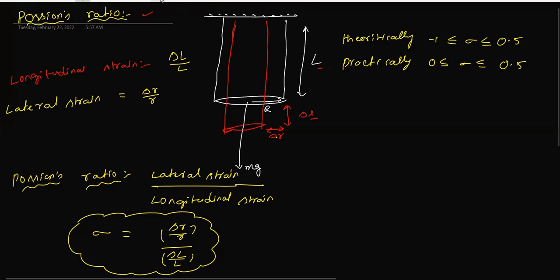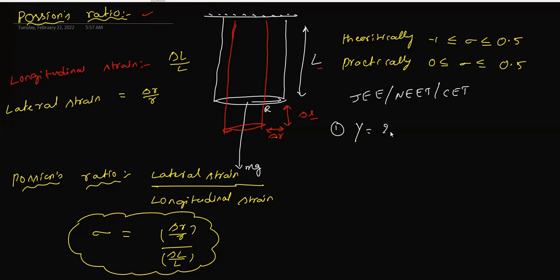Here we need to discuss the relation between sigma, eta, bulk modulus and Young's modulus. This only comes for competitive exams like JEE, NEET, CET, they will ask you these things. We need not sit and prove these things, you just have to remember. Let me give you the relations. The first relation you remember: Young's modulus equals 2 eta into 1 plus sigma, which we have to know.